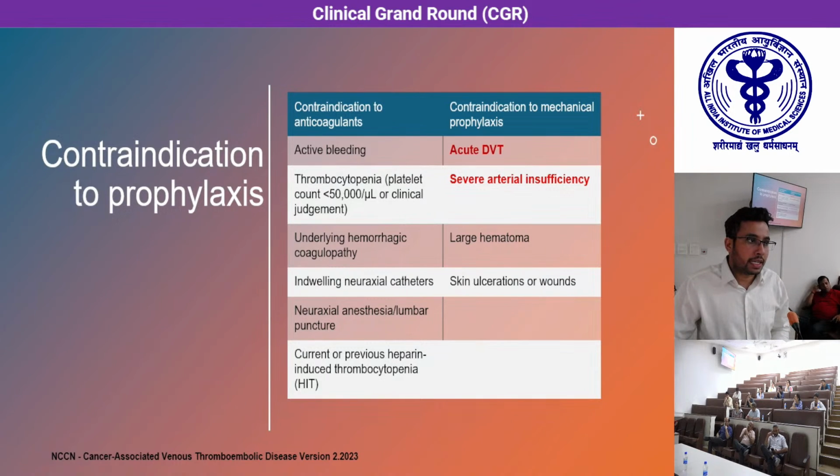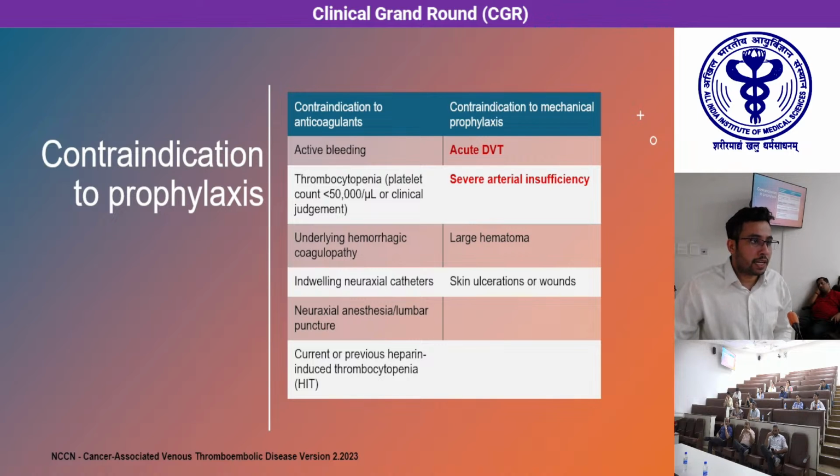Now coming to contraindications to prophylaxis. The contraindications to pharmacological anticoagulants include active bleeding, platelet count of less than 50,000, underlying hemorrhagic tendencies, patients requiring either a lumbar puncture or a neuraxial catheter, or patients with a prior history of heparin-induced thrombocytopenia.